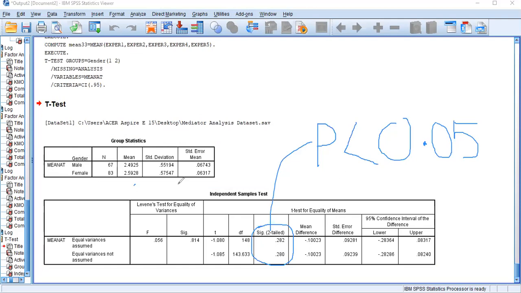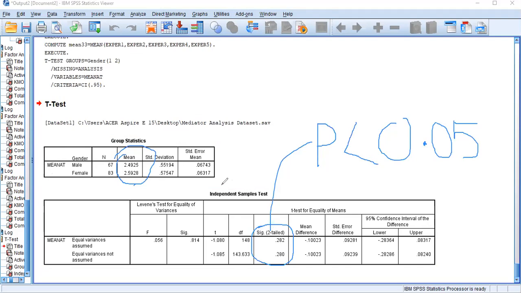There is no difference. Even though we can see some difference in the mean value, it is not statistically different. How can we say it is not statistically different? Because the sig value is greater than 0.05. But if it is less than 0.05, then we can conclude that the mean difference of celebrity attractiveness between male and female differs. I believe you understand me clearly.